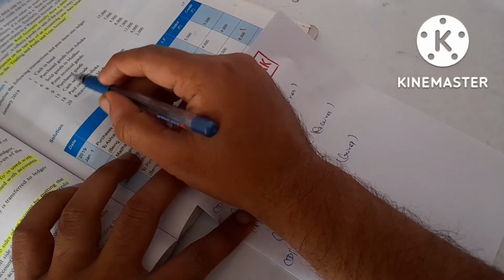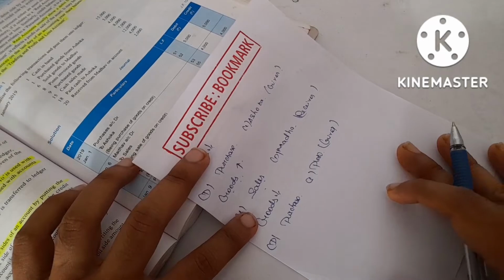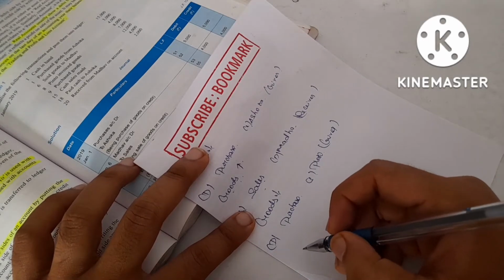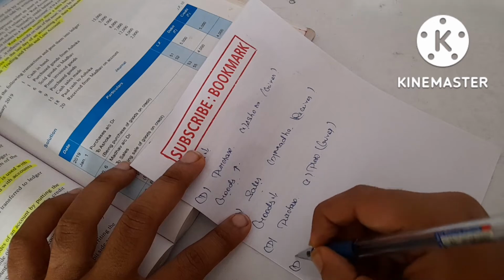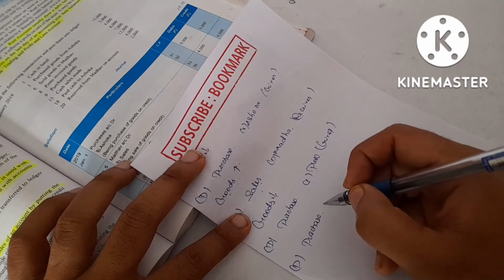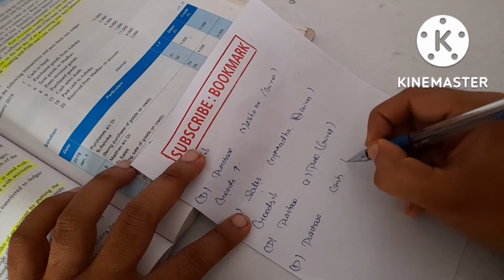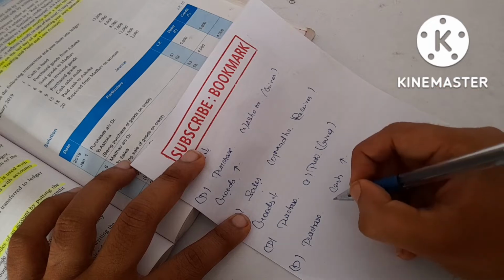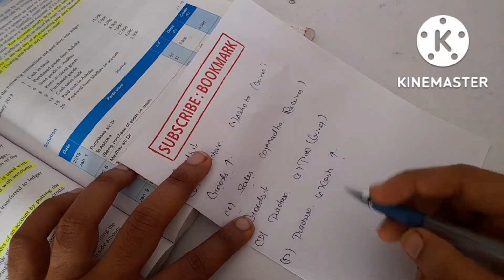Next, it mentioned purchased goods. Purchased goods, no name is mentioned, which means it is a cash transaction. We purchased goods, so goods are coming inside. It means purchase account should be debited. We are giving cash for that, so cash is going out. Credit what goes out.